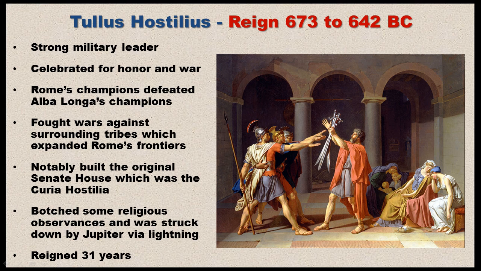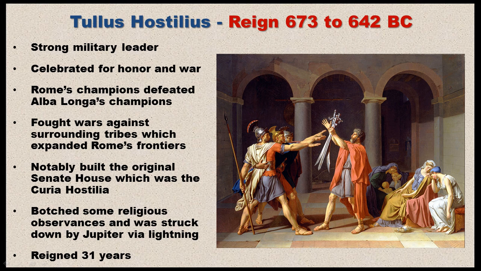And of course, those are two characteristics that Romans prized above all. And it was a good thing that Tullus was a man of war, because unlike Numa's reign, he was constantly in a state of battle. Now, one of the first problems that arose was that city that was close to Rome called Alba Longa.